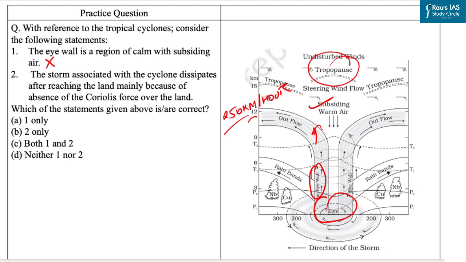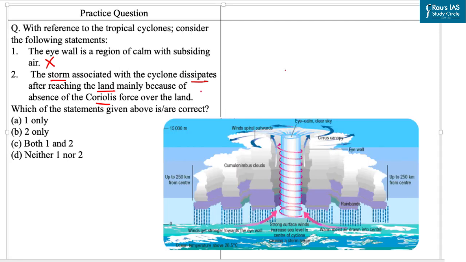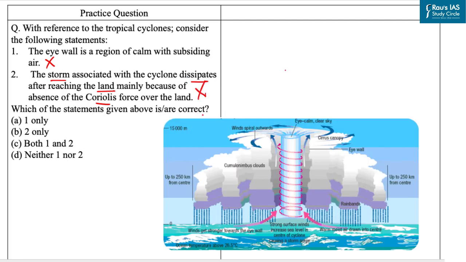Now let's come to the second statement. The storm associated with the cyclone dissipates after reaching the land, mainly because of the absence of the Coriolis force over the land. Now this statement is also incorrect. Why? Because the energy that intensifies the storm comes from the condensation process in the towering cumulonimbus clouds surrounding the center of the storm.